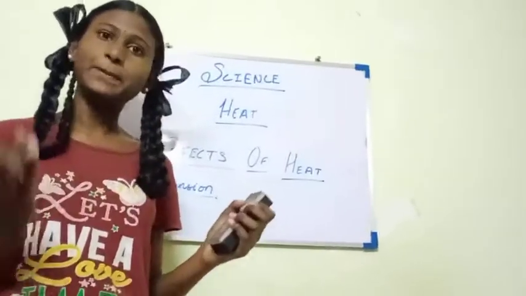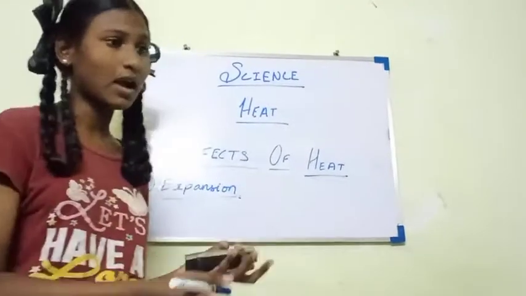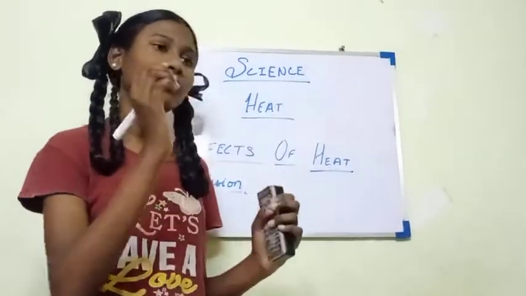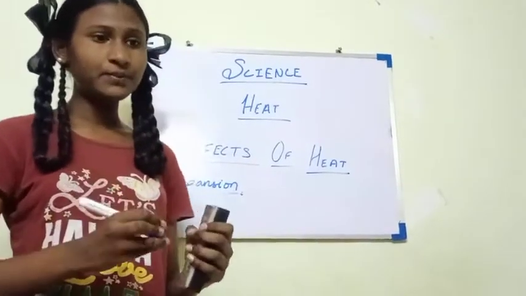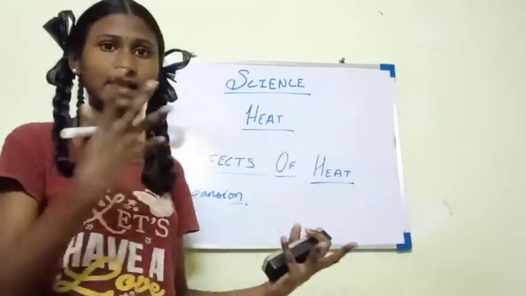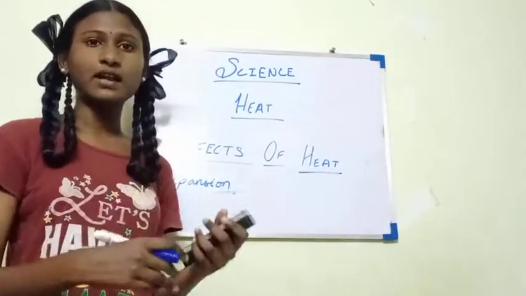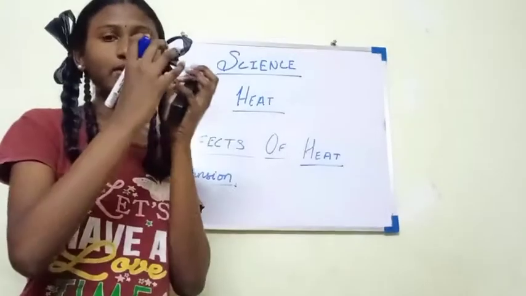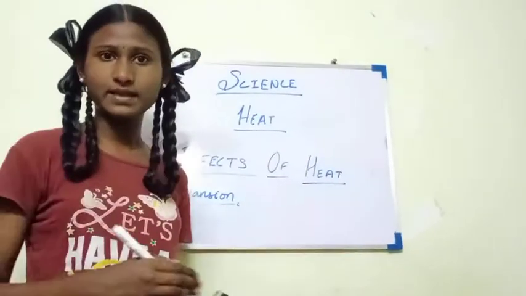When we put butter or ghee in a pan and switch on the stove, as the heat gets started, the butter in the pan starts to melt, and it spreads to all the places.